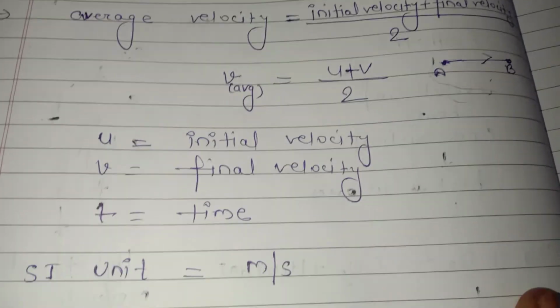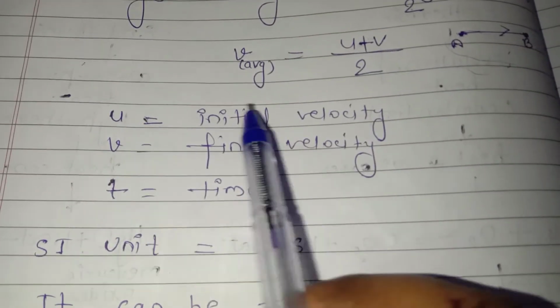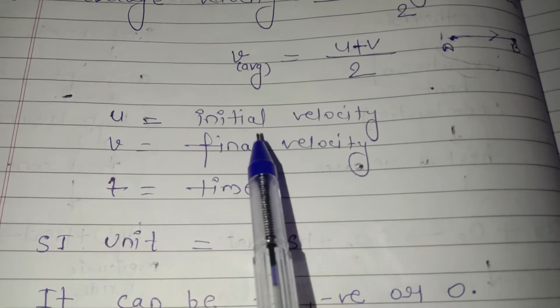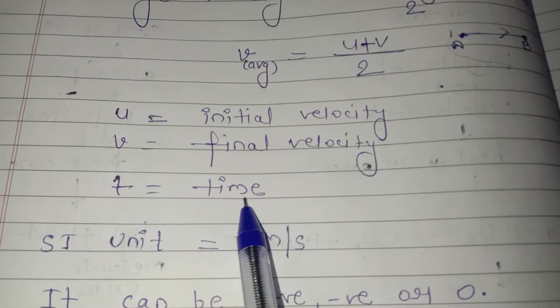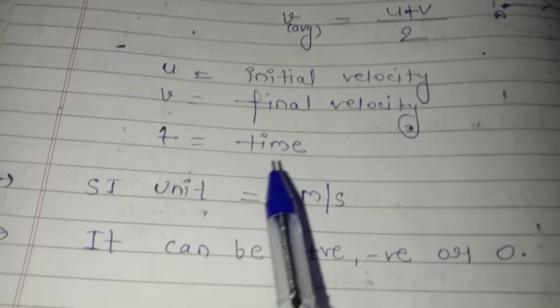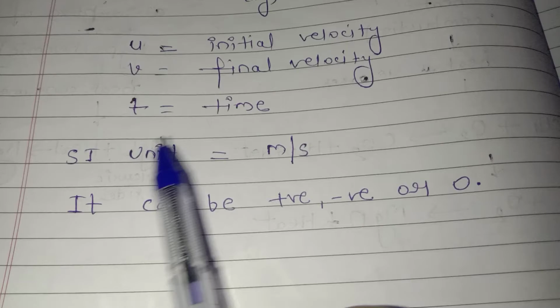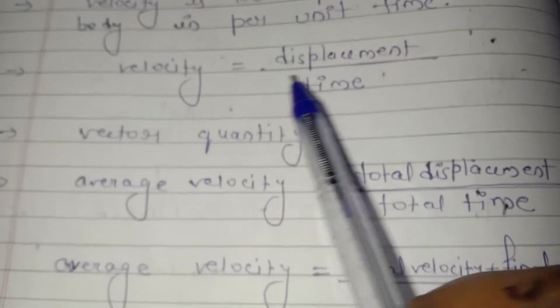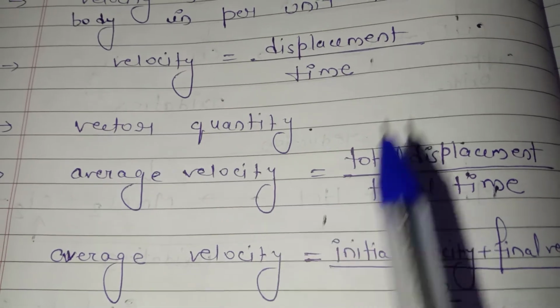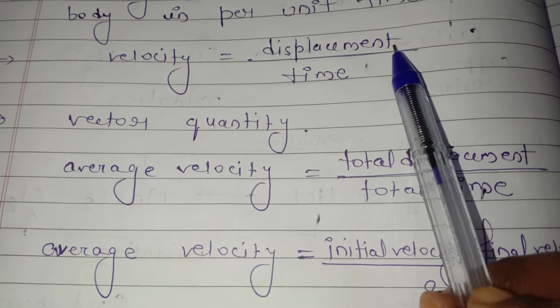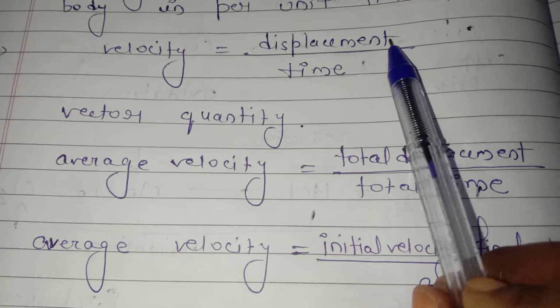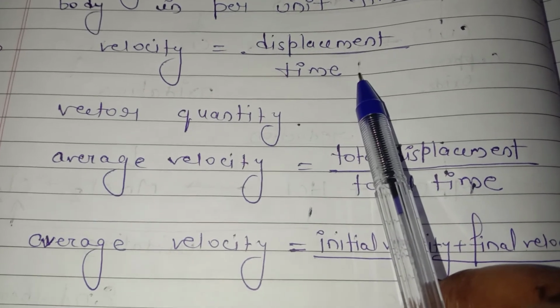Here u is equal to initial velocity, v is equal to final velocity, and t is equal to time. Now see the SI unit of velocity. As velocity is equal to displacement upon time, what is the SI unit of displacement? Meter, and the SI unit of time is second.